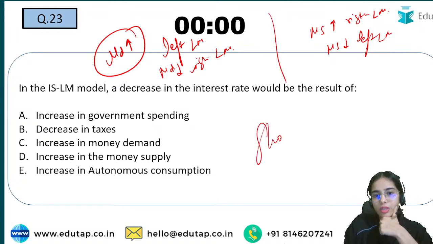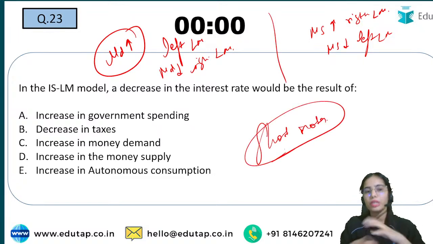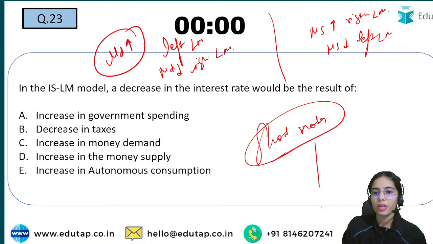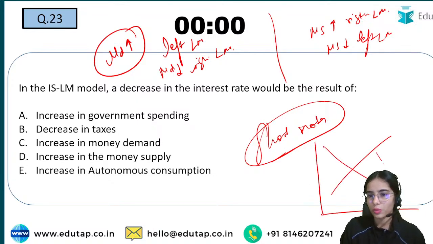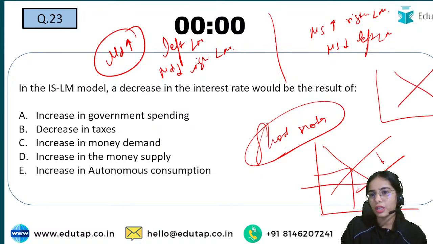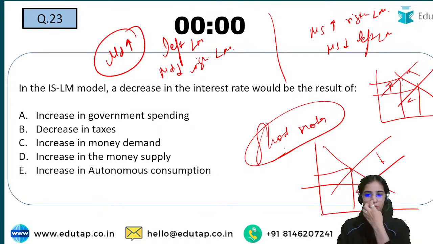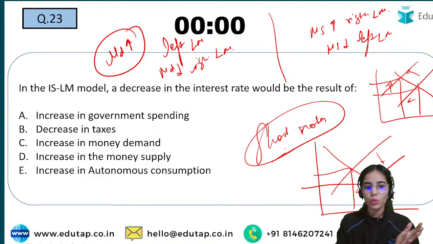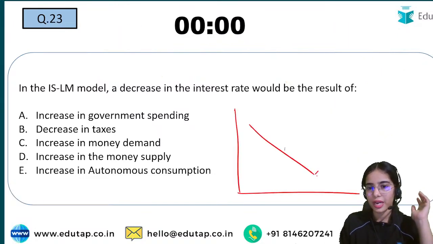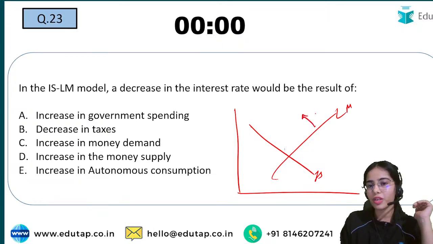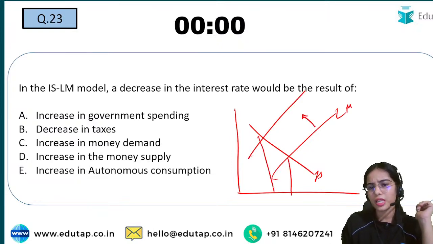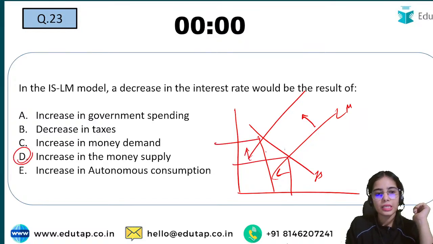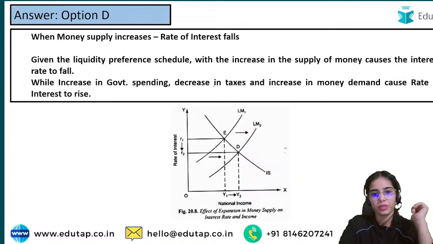Make your short notes, and you need to have clarity about this. Now if the LM curve is shifting rightwards, this will decrease the rate of interest and increase the level of income. If the LM curve is shifting leftwards, this will increase the rate of interest and decrease the level of income. So you can draw the diagram, with the IS curve and LM curve. If you know that the LM curve is shifting leftwards, you can just see what is happening: level of income is decreasing, rate of interest is increasing. So increase in the money supply means decrease in the rate of interest. So this is the idea.